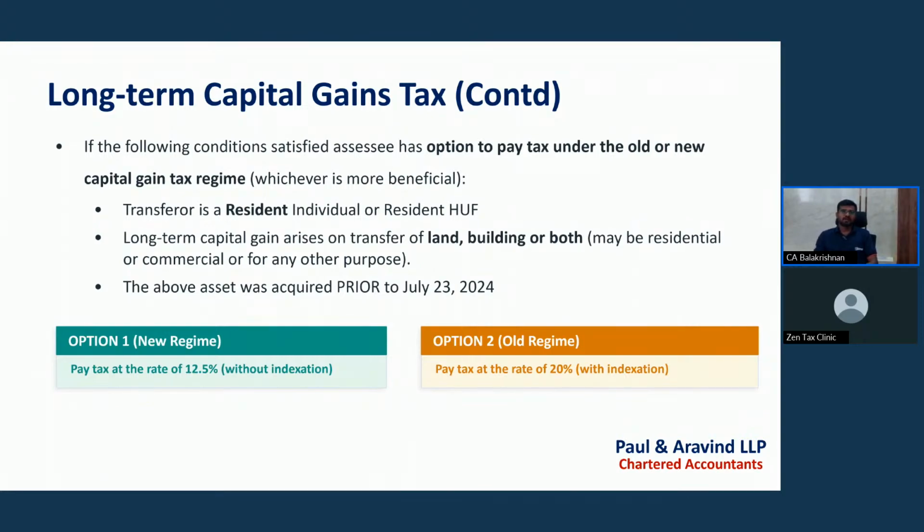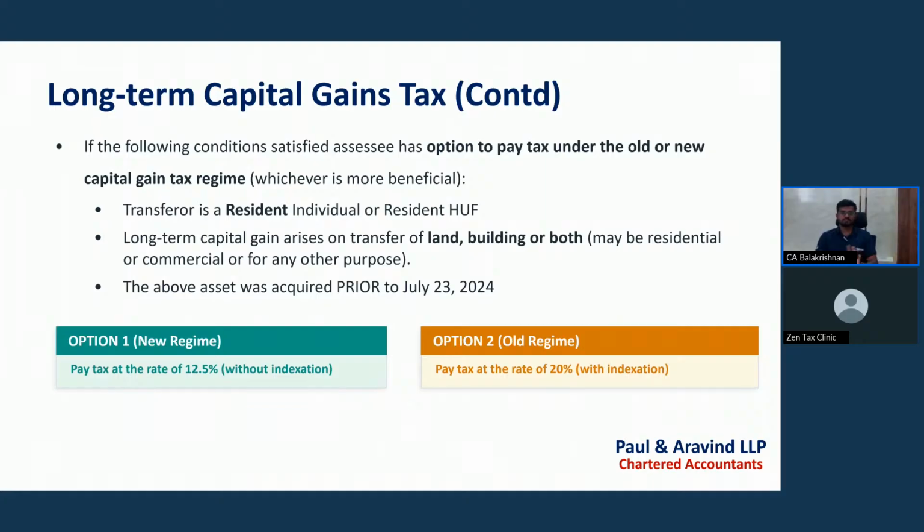That too, for assets acquired before July 23rd, 2024, only then is the indexation benefit available. If the asset is acquired after 23rd July 2024, then in such cases indexation shall not be available at the rate of 12.5%. If we are availing the indexation benefit, then option 2 you need to go. That is, I am taking it as the old regime. Old regime here does not mean the old regime as per the Income Tax Act 1961. This is the old regime as per capital gains. So we can pay the tax at the rate of 20% with indexation, or else we can pay the tax at the rate of 12.5% without indexation.